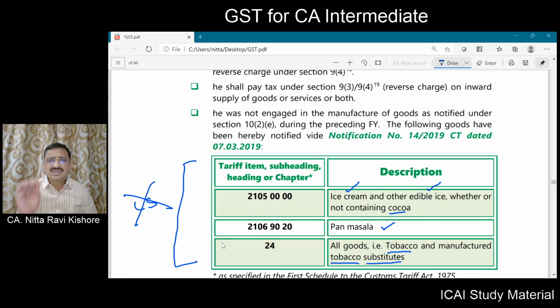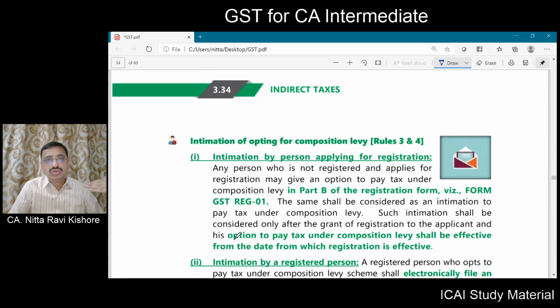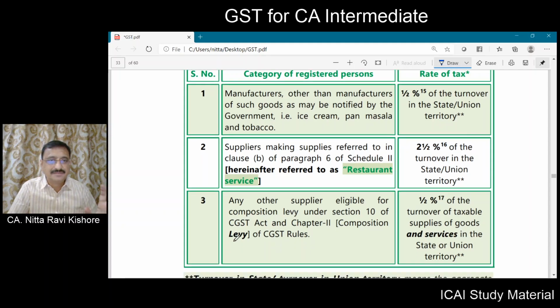So the manufacturers of these categories of goods, we will repeat: ice cream, edible ice, whether or not containing cocoa, pan masala, and all products relating to tobacco and manufactured tobacco substitutes. For these, the composition levy is not applicable, though all the remaining conditions have been satisfied.